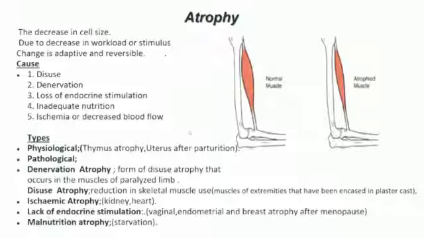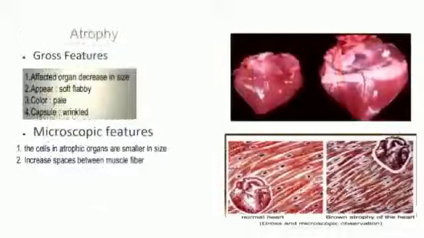Types include physiological, like thymus atrophy and uterus after parturition; pathological, denervation atrophy, a form of disuse atrophy that occurs in the muscles of a paralyzed limb. Disuse atrophy, there is reduction in the skeletal muscles used, like in muscles of extremities that have been encased in plaster cast. Ischemic atrophy seen in kidney and heart. Lack of endocrine stimulation, vaginal, endometrial and breast atrophy after menopause. Malnutrition atrophy seen in starvation.